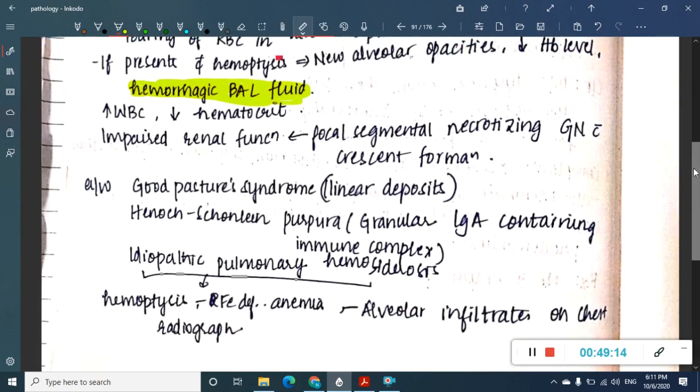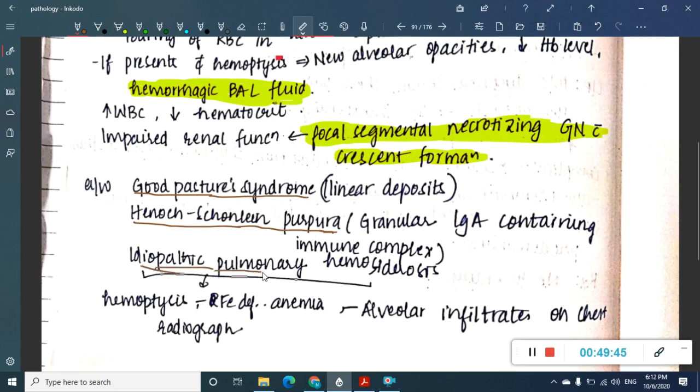Then, there is impaired renal function also, because this is associated with focal segmental necrotizing glomerulonephritis with crescent formation, so there is an increased chance of having this problem. These associations are also very important. It is associated with Goodpasture syndrome, where there are linear deposits. It is associated with Henoch-Schonlein purpura, which is a vasculitis with IgA immune-containing deposits.